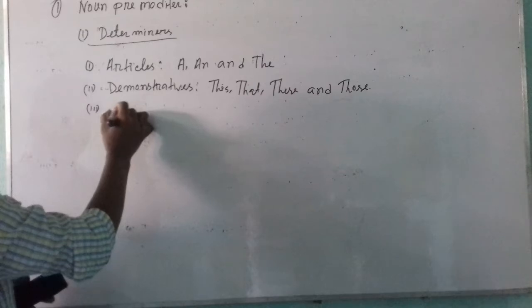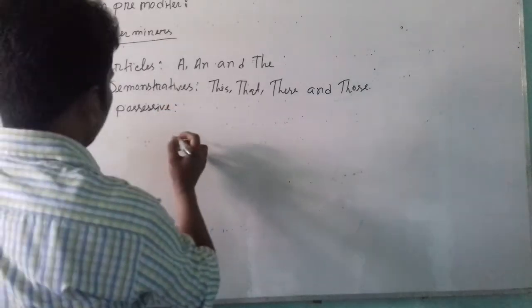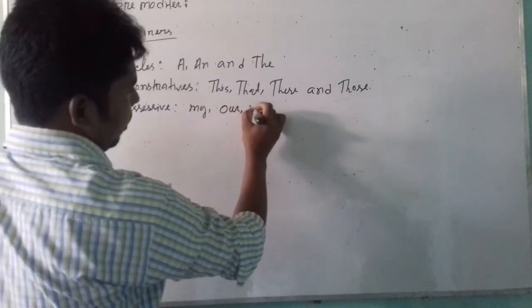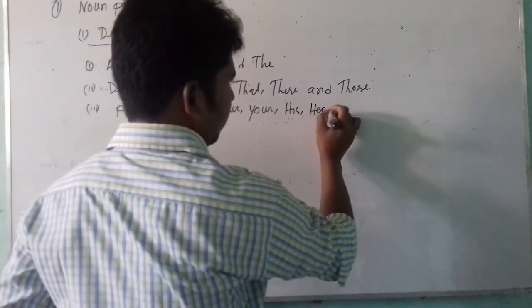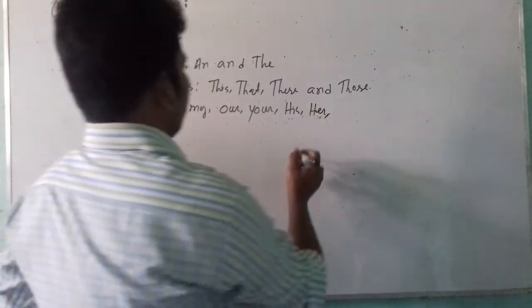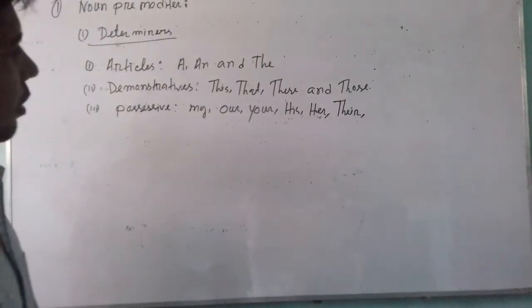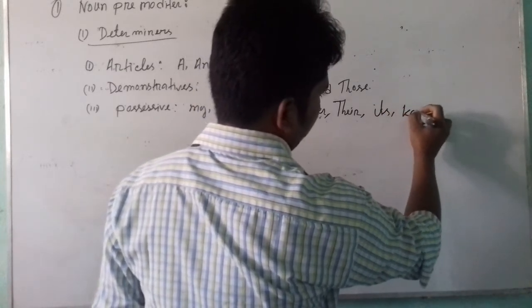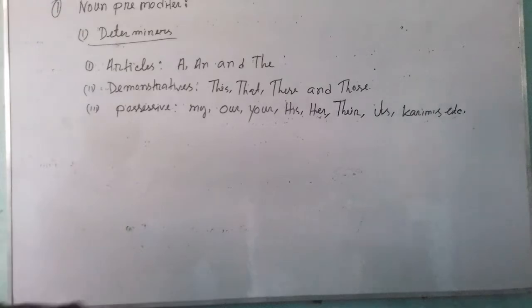Number three, possessives. Possessives are my, our, your, his, her, their, its, etc. These are possessives. These words are used as predeterminers of nouns.